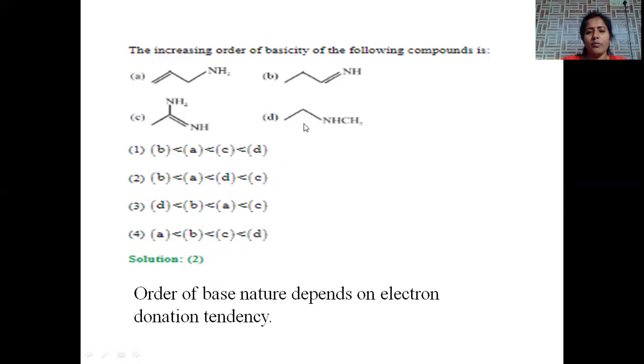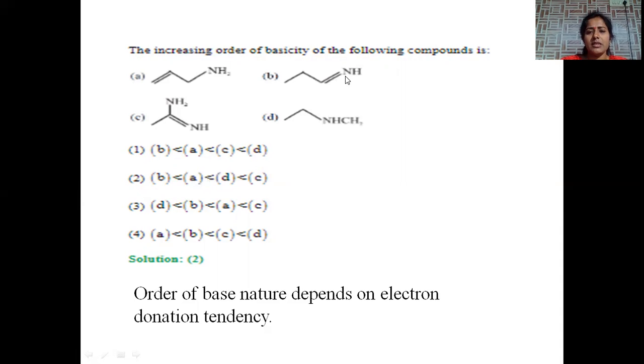Secondary amine is more basic compared to primary because 2 plus I effect groups are releasing electrons, so the ease of releasing electrons is more in the case of compound D. So option C followed by D. And after this secondary amine, the primary amine stands in the next place. This primary amine releases electrons because one alkyl group is releasing electrons. So option A comes in next place.